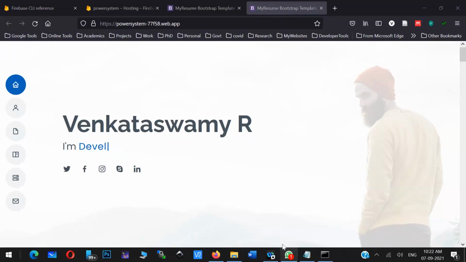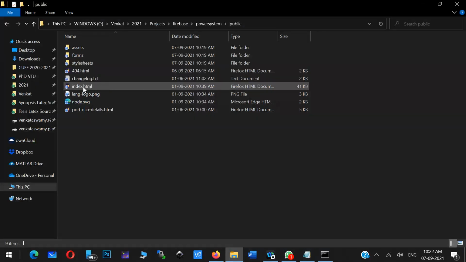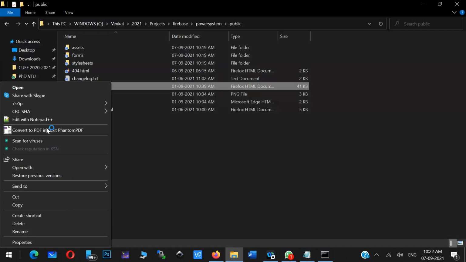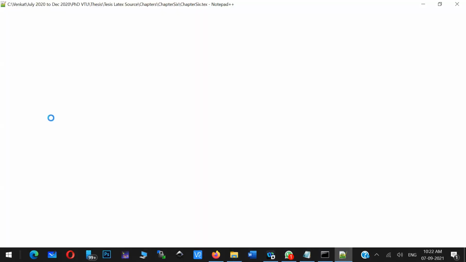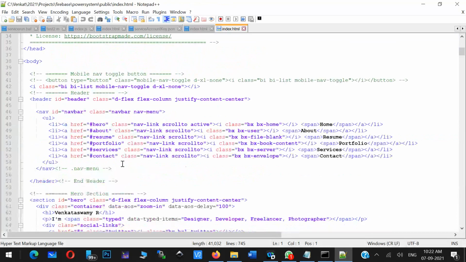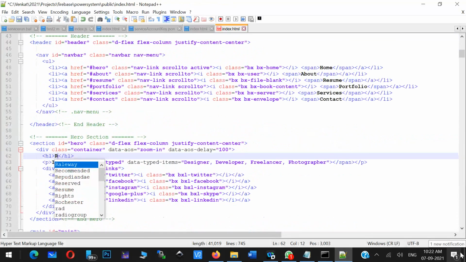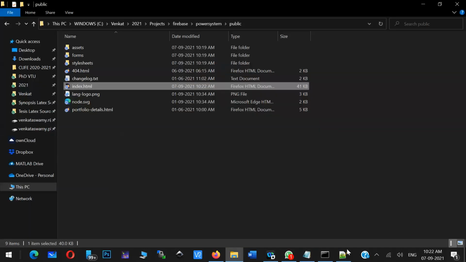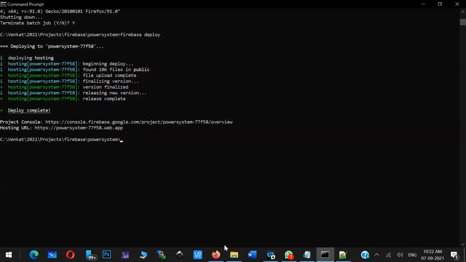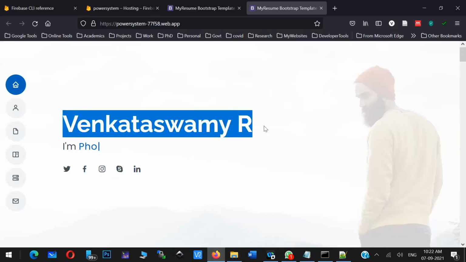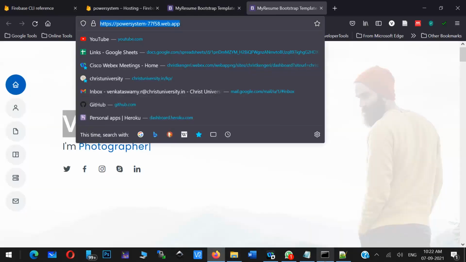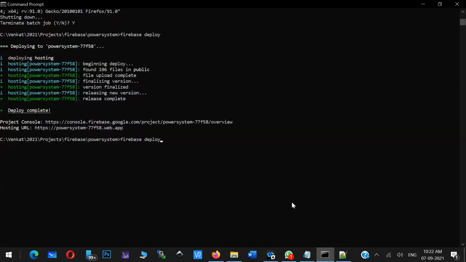Assume that you want to modify something. Say I will change some name. I just change the name, and now what is it displaying? Here it is displaying Venkataswamy in this particular application. Now I just modified that particular application.